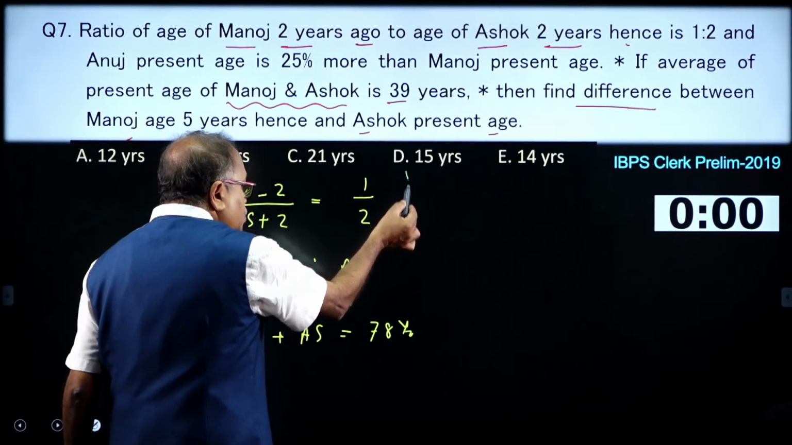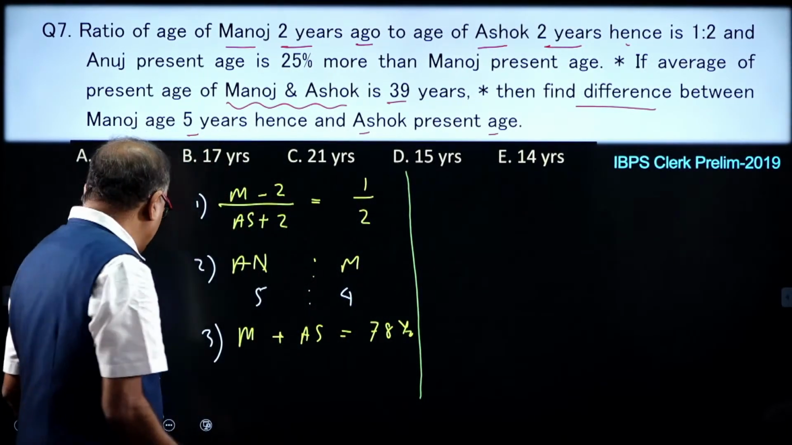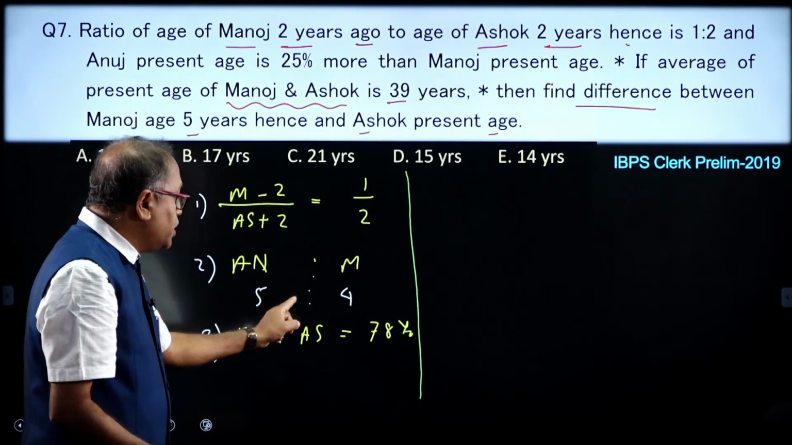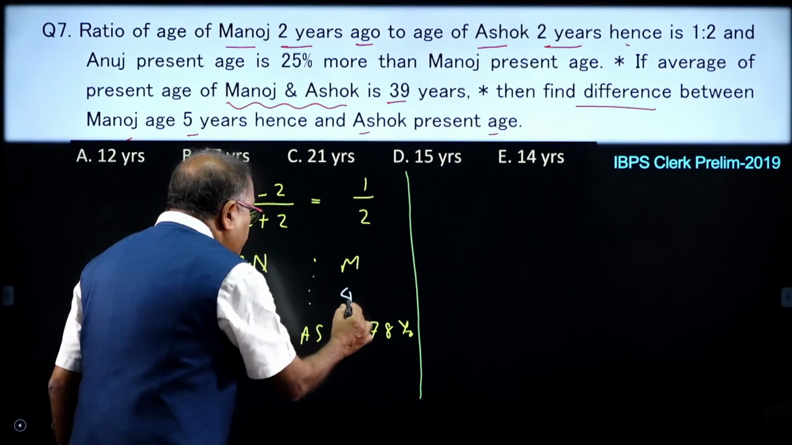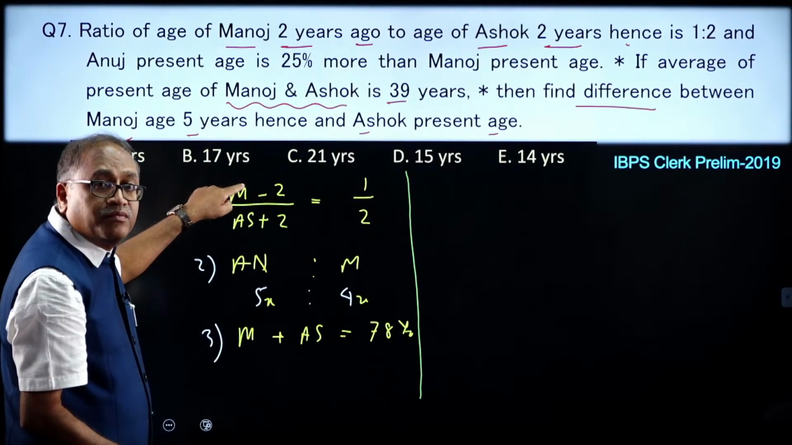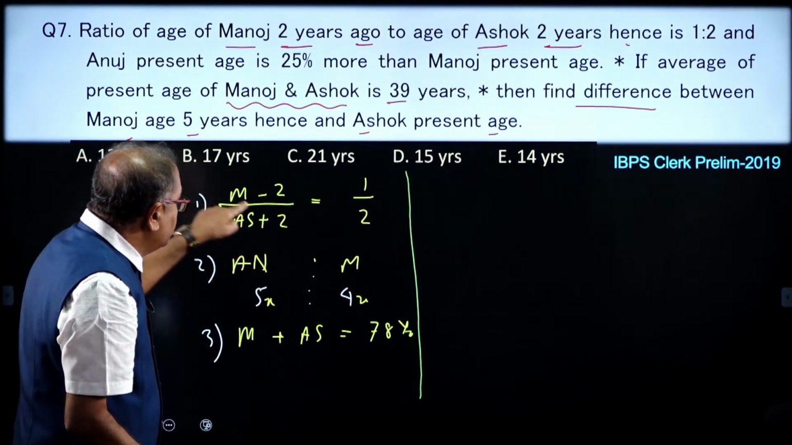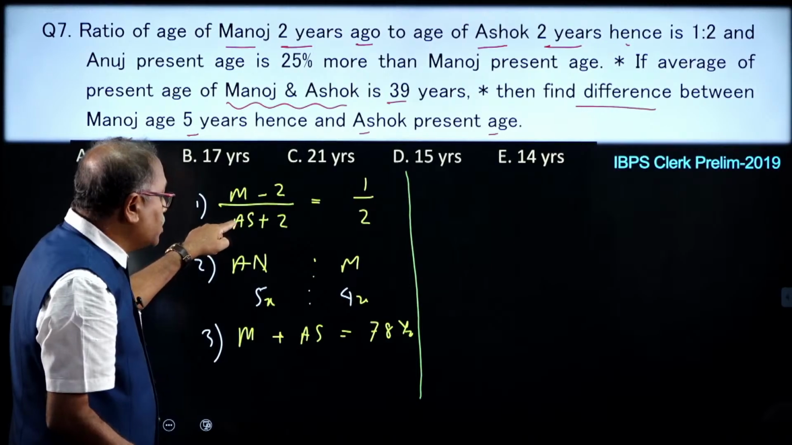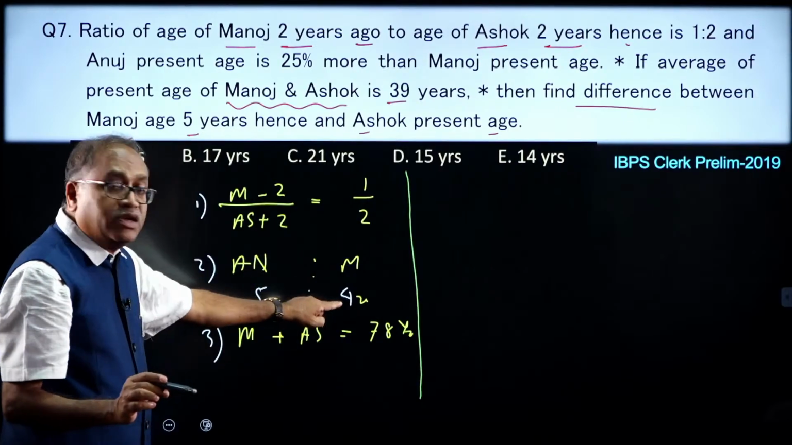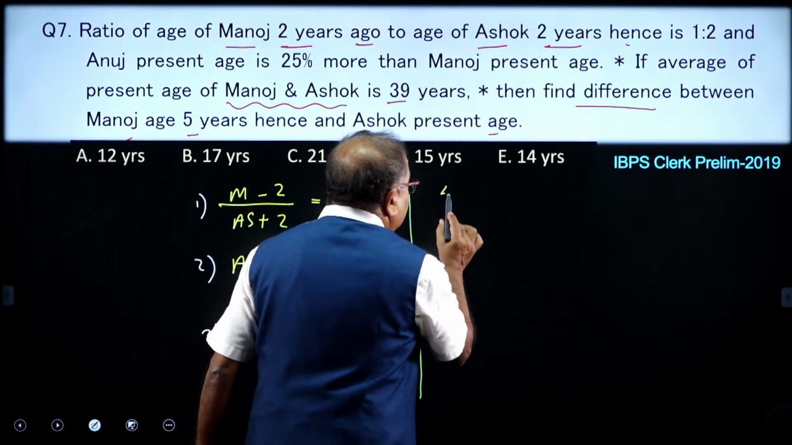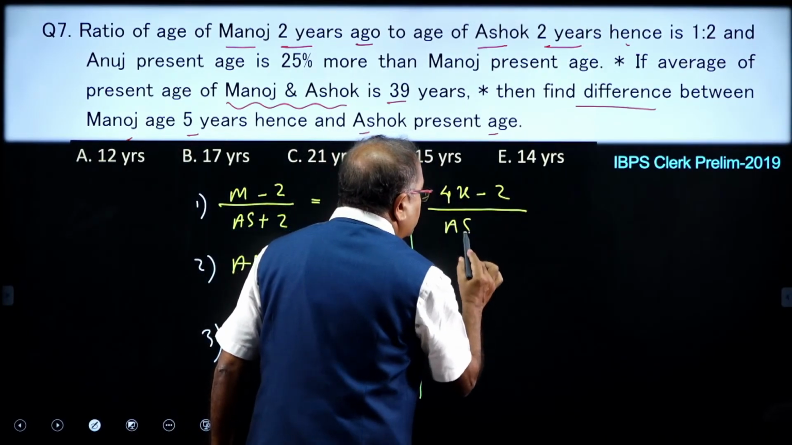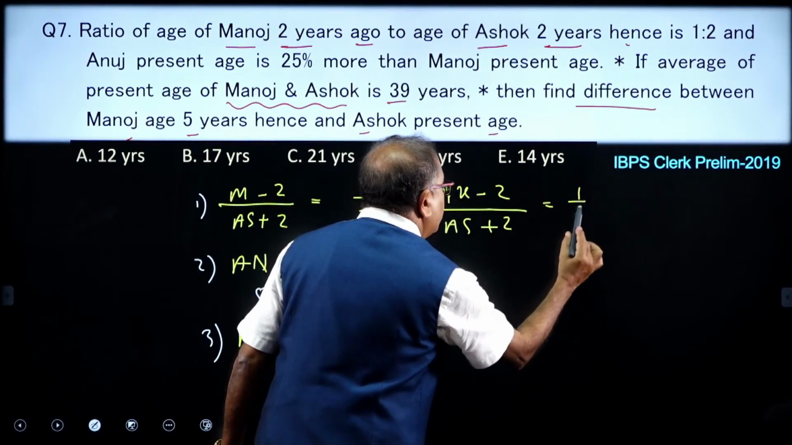I will give some hints to you, so that you can think something of your own. I have this ratio, right. I will consider this as 5x and 4x, and Manoj is given over here. Then if I replace the Manoj with the 4x, I will get the Ashok also in the form of x. So, therefore, what I do is Manoj, I will write this as 4x minus 2 by Ashok plus 2, which is equal to 1 by 2.